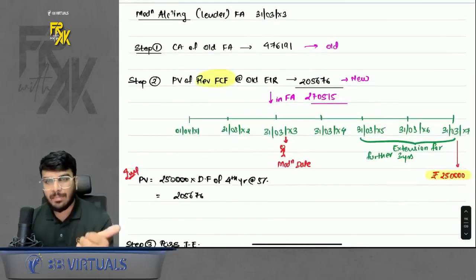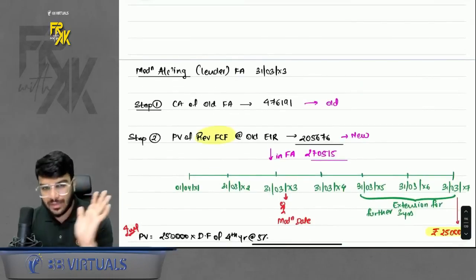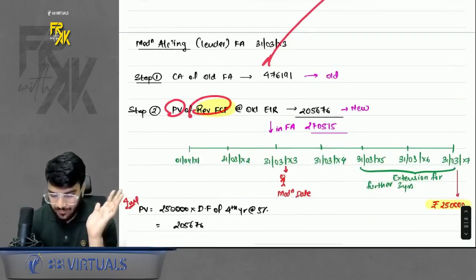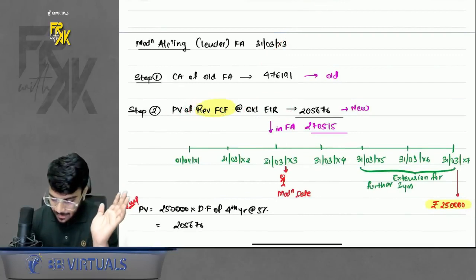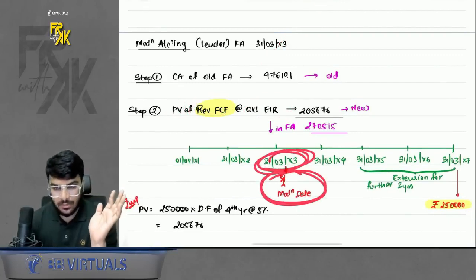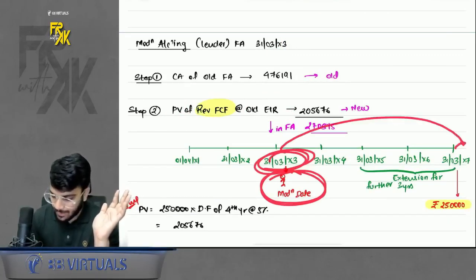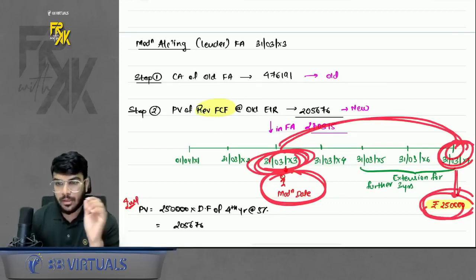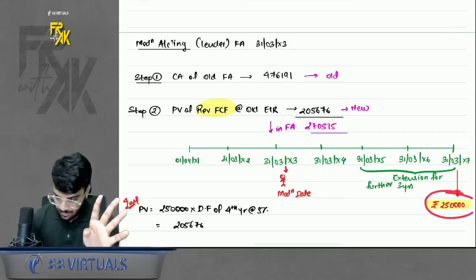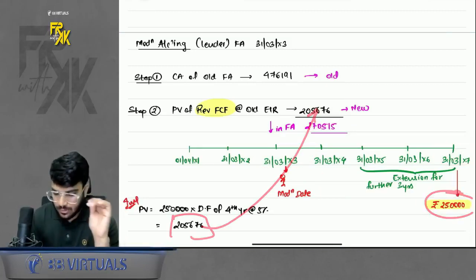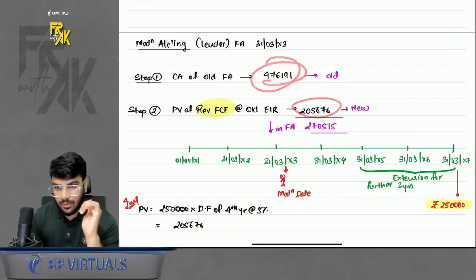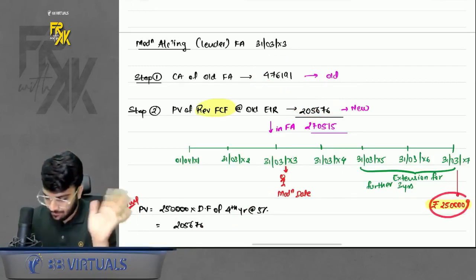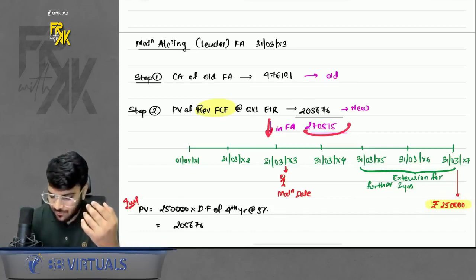How to do it? Step number 1 carrying amount of the old financial asset, we already get from the old LAT. Then present value of revised FCF at old EIR. You are standing here on 31st March 13. It is said that the repayment will now happen on 31st March 17, that also only 2 lakh 50. So counting from year to year, take the 4th year discounting factor for this. So you got the present value. This is the old value and this is the new value. You have to reduce the asset drastically because the repayment previously was 5 lakhs, now it is only 2 lakh 50. So of course it will reduce the financial asset.